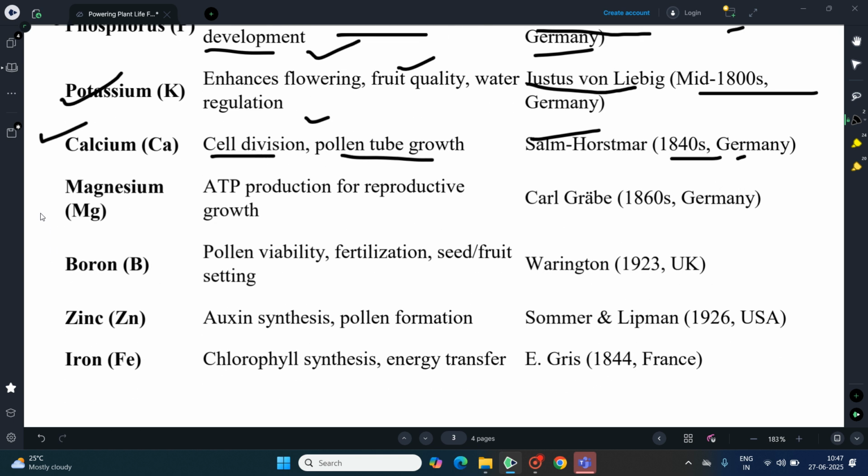Magnesium promotes ATP production for reproductive growth. Discovered by Carl Grape in the 1860s, also from Germany. Boron increases the pollen viability or durability and is involved in fertilization and seed and fruit setting, and was discovered by Warrington in 1923, UK.